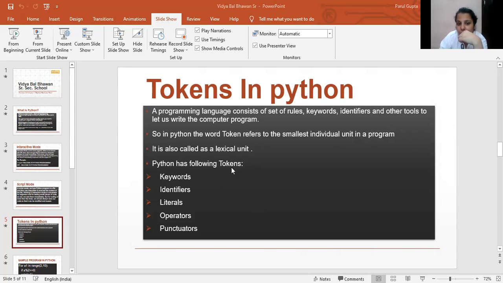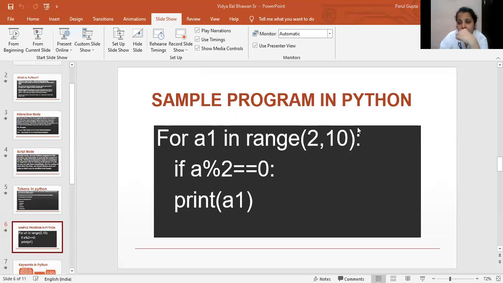So the first one is keywords. What is a keyword? Before starting with the keyword, first of all, I'm going to tell you one sample program in Python. As you can look here, I've written for a1 in range. Here this F is in capital letter, but whenever we write this code in Python IDLE shell, this for is in small letter. As you all know, Python is a case sensitive language. If I write for like this way, it will generate an error.